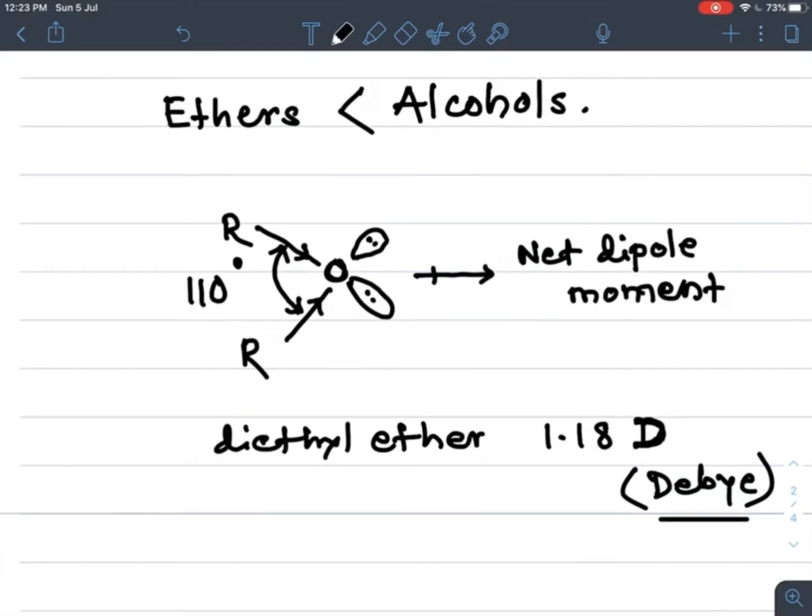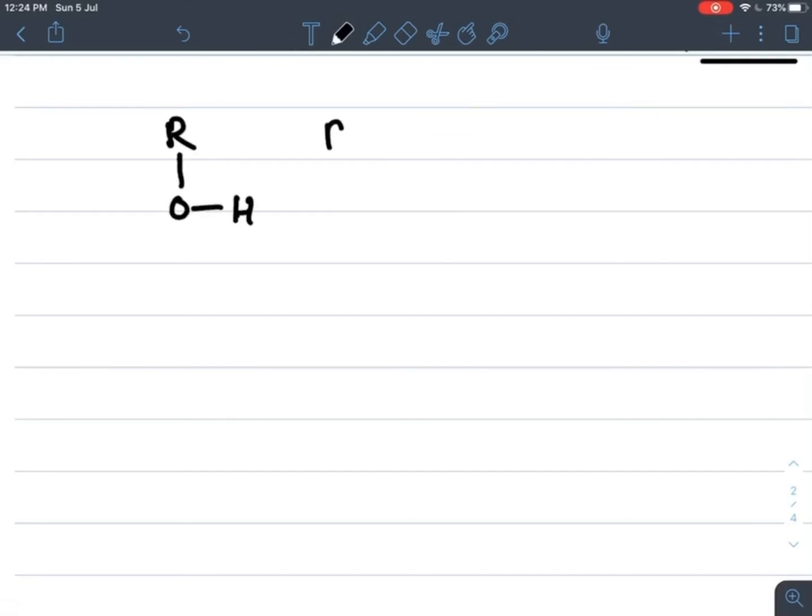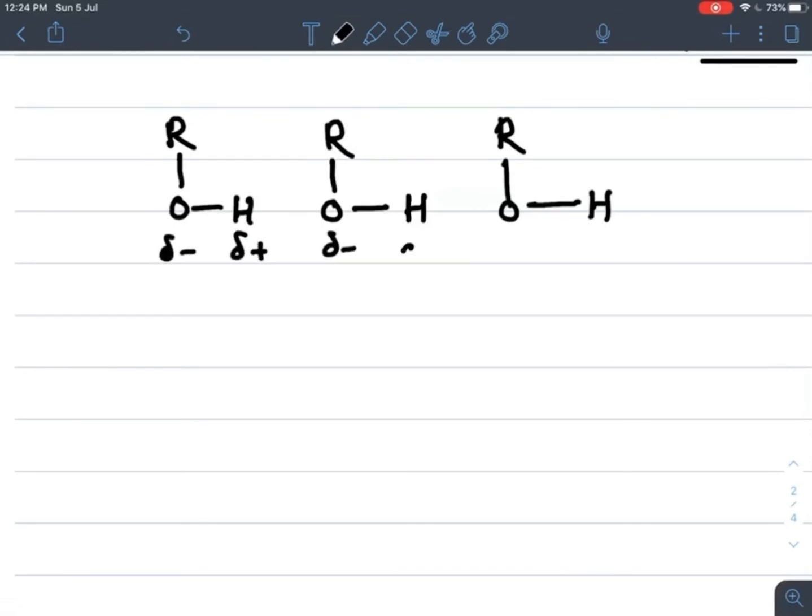And why does alcohol show a higher boiling point than ethers? You already studied in alcohols. Suppose we take the example of ROH, and again one more molecule of alcohol, ROH. The general formula of alcohol is ROH, and this oxygen is highly electronegative and acquires a partial negative charge, and hydrogen acquires a partial positive charge.